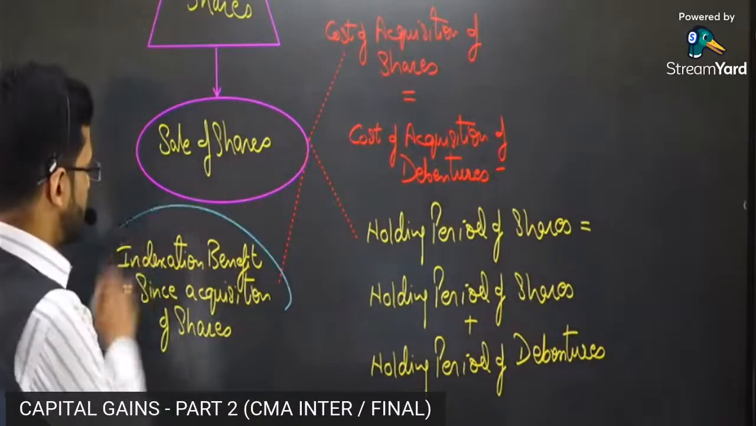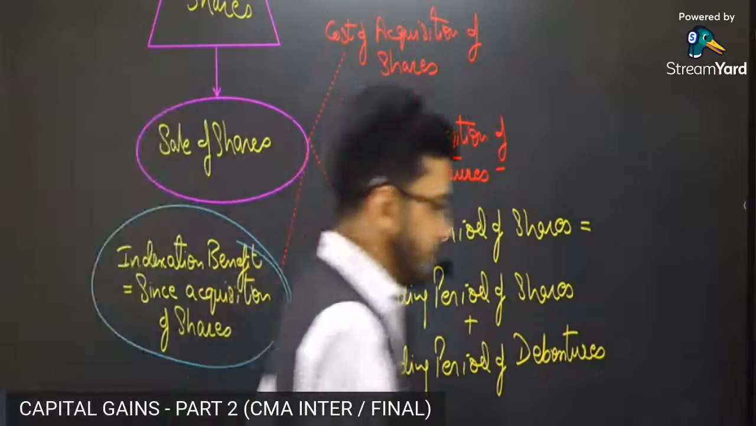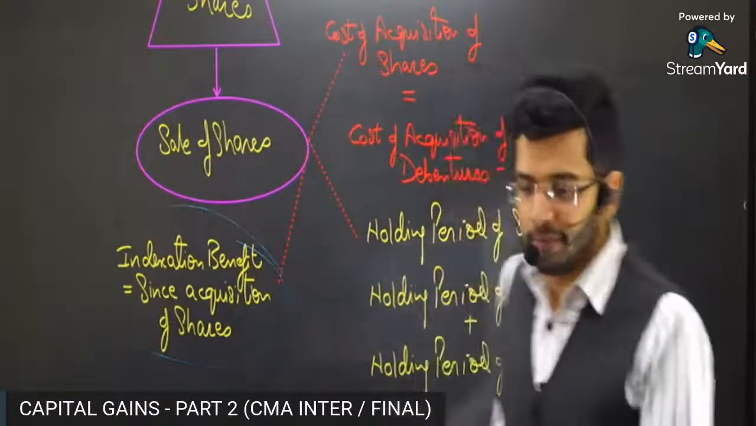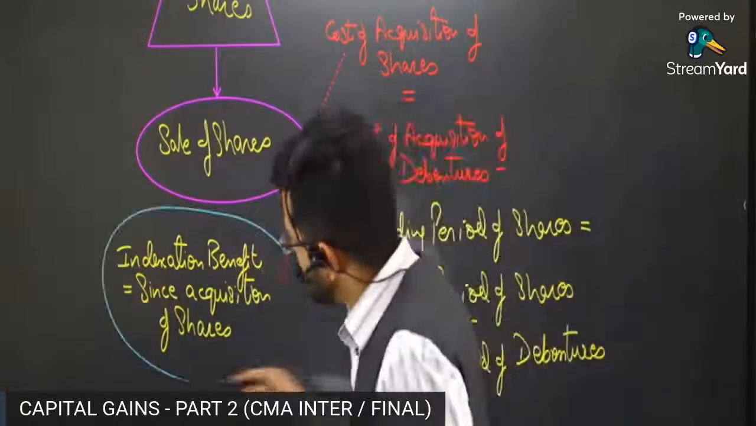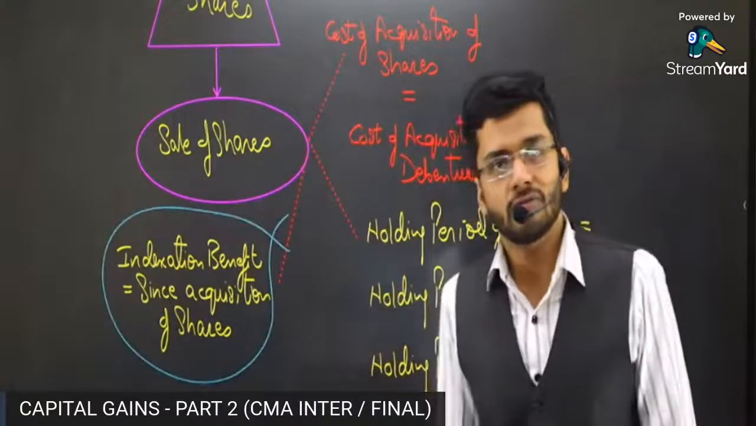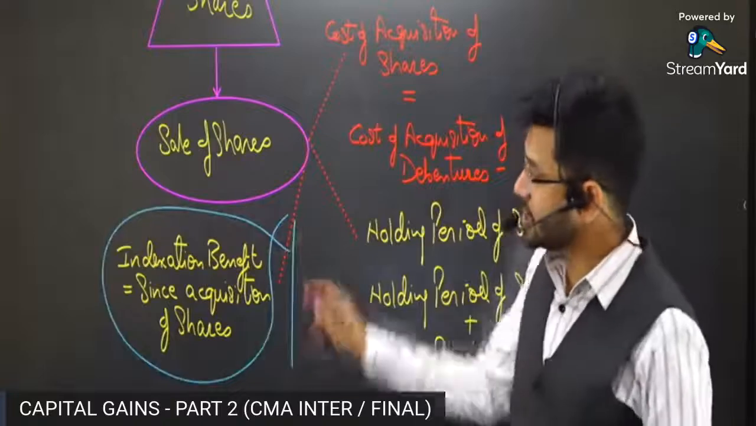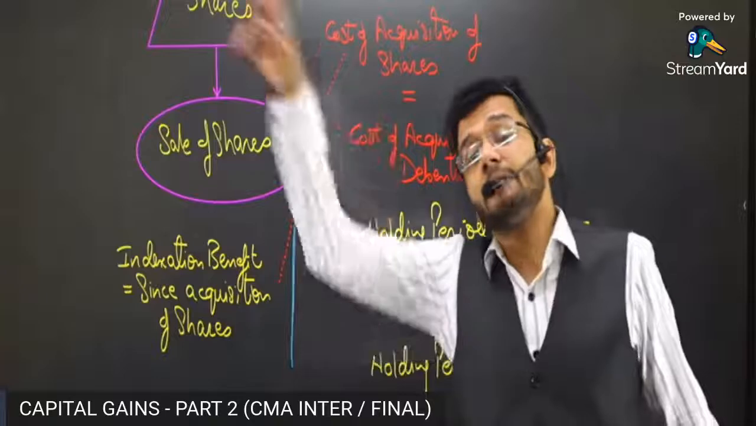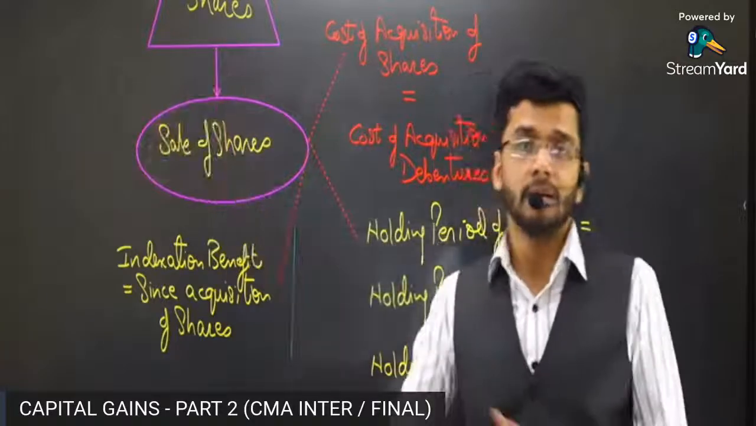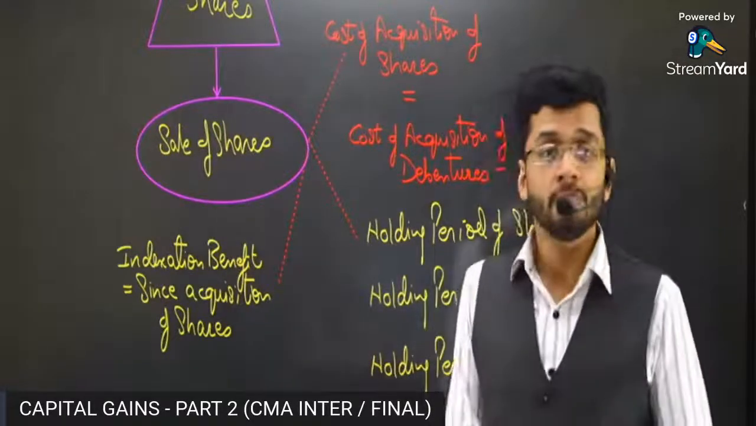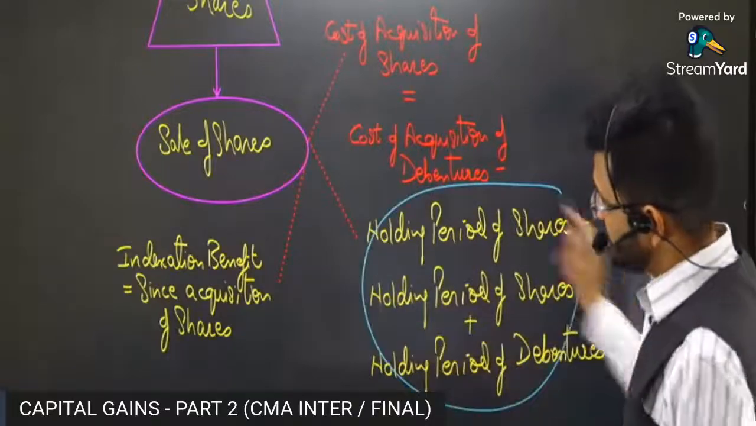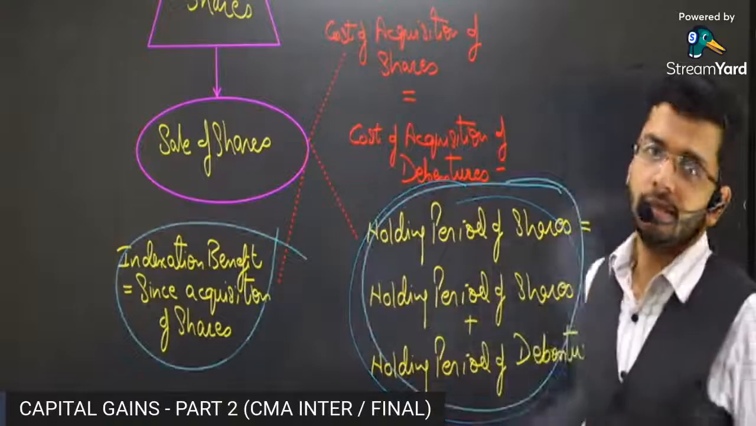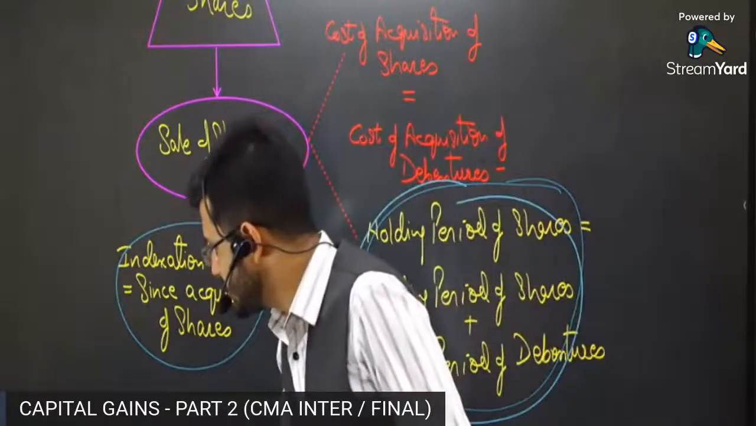All right. Next is indexation benefit. Indexation benefit will be given since the time when shares are acquired. So when the acquisition of shares had happened, since that date indexation benefit will be given to you. Indexation benefit will not be given since the time debentures were acquired, just like in the earlier amalgamation case. Same case is there over here also. Some benefit is given to you, some benefit is withdrawn from you. That is the provision of this particular section.